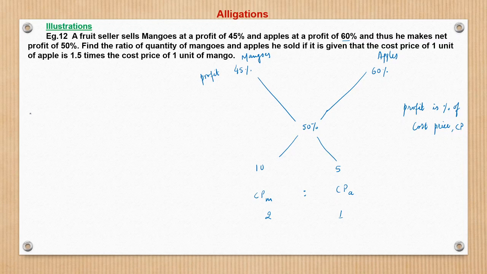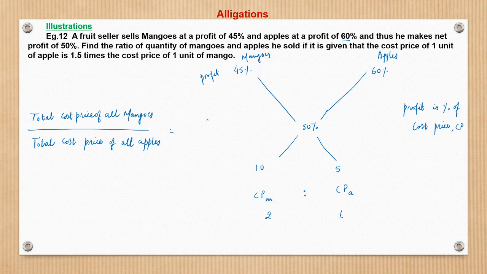So I can write this as total cost price on mangoes upon total cost price on apples, that is in the ratio of 2 is to 1. And what we have been asked, find the ratio of quantity of mangoes and apples sold, right? So this is basically sold only, but